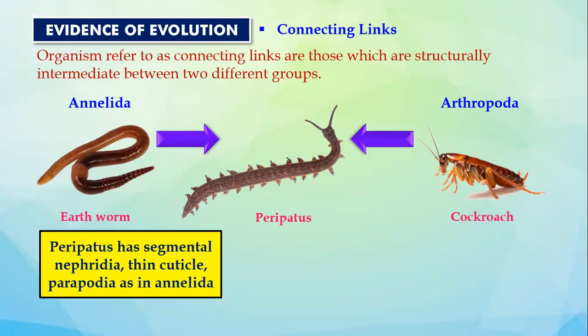Okay, I repeat: segmental nephridia is the excretory organ, thin cuticle is the outer covering, parapodia is the locomotory organ. Segmental nephridia, excretory organ; thin cuticle is the outer covering; and parapodia happens to be the locomotory organ. Clear till here?